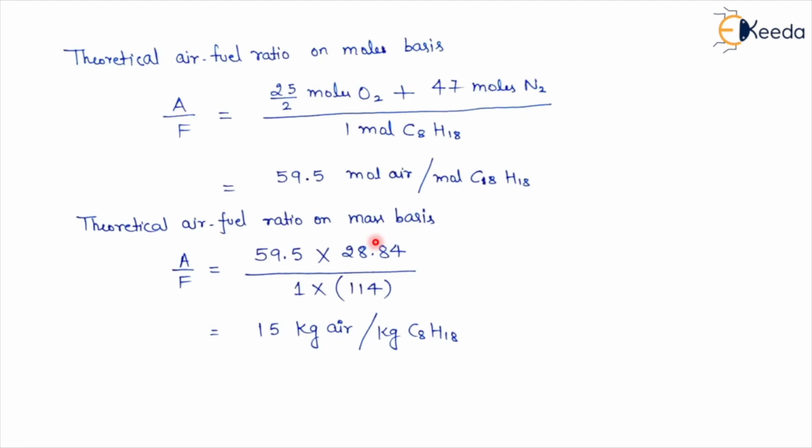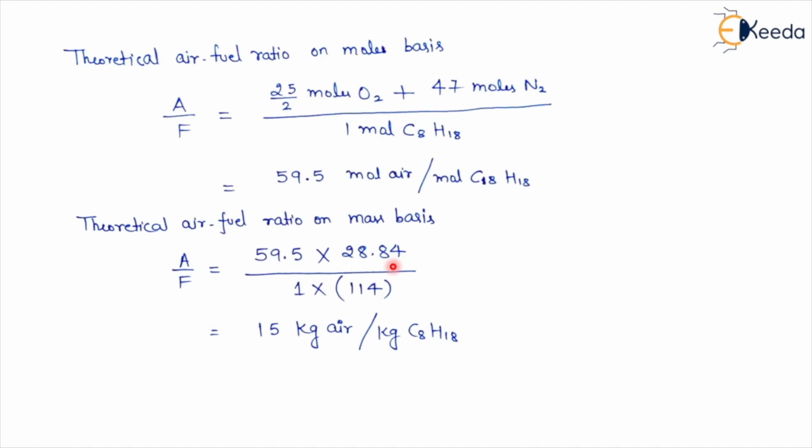Now on the basis of mass, what will be the theoretical air-fuel ratio? This I have already explained in my previous lecture: I'll multiply the numerator and denominator with molecular mass. This is 59.5 by 1, the theoretical air-fuel ratio based on number of moles. Now I'll multiply with the molecular mass of air, 28.84. Sometimes you write 29, all are correct.